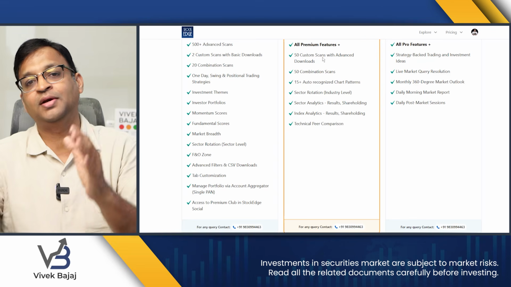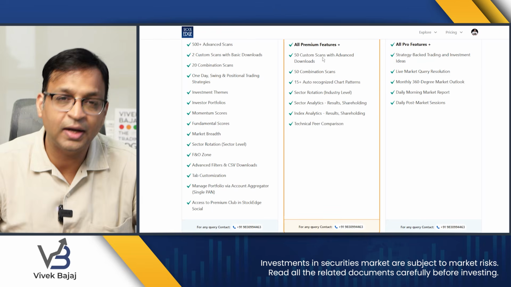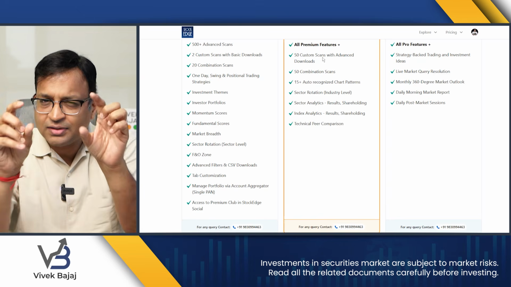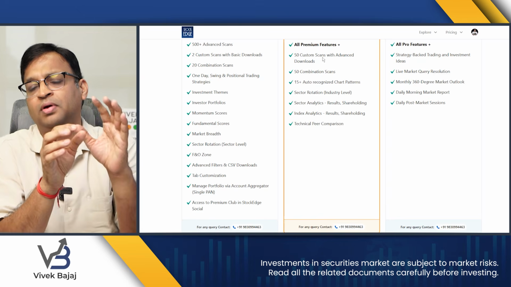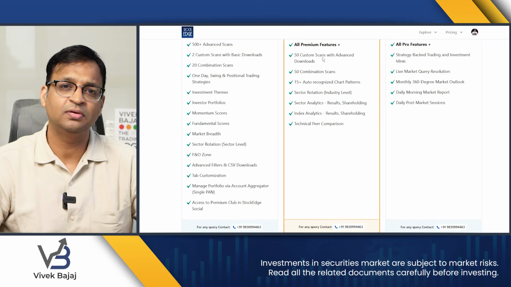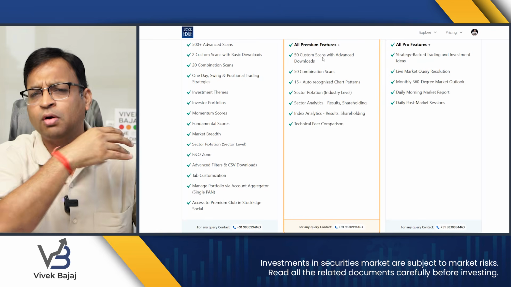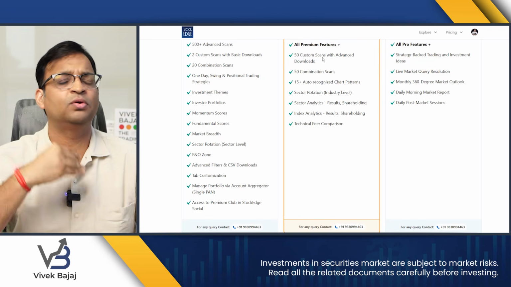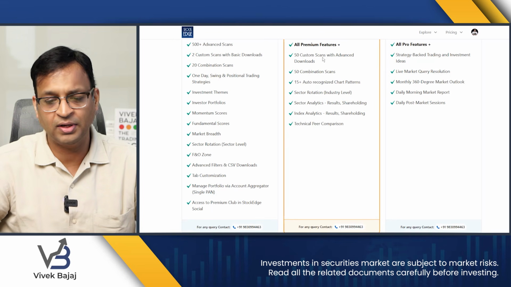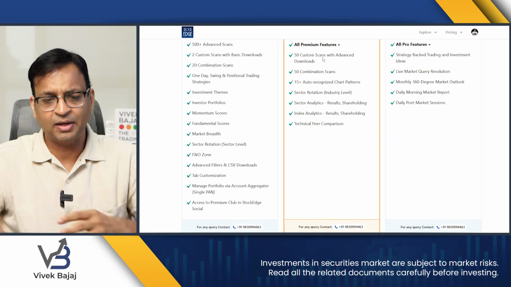So once you create a custom scan, you can comprehensively download all data points in an Excel sheet. So we have restricted a few things in download as a premium version, because already we are giving so much in premium version that if you are a professional market participant, you want a comprehensive download, and we are okay to give you the entire data of this scan output which you create in the custom scan. Okay, shall we take an example?